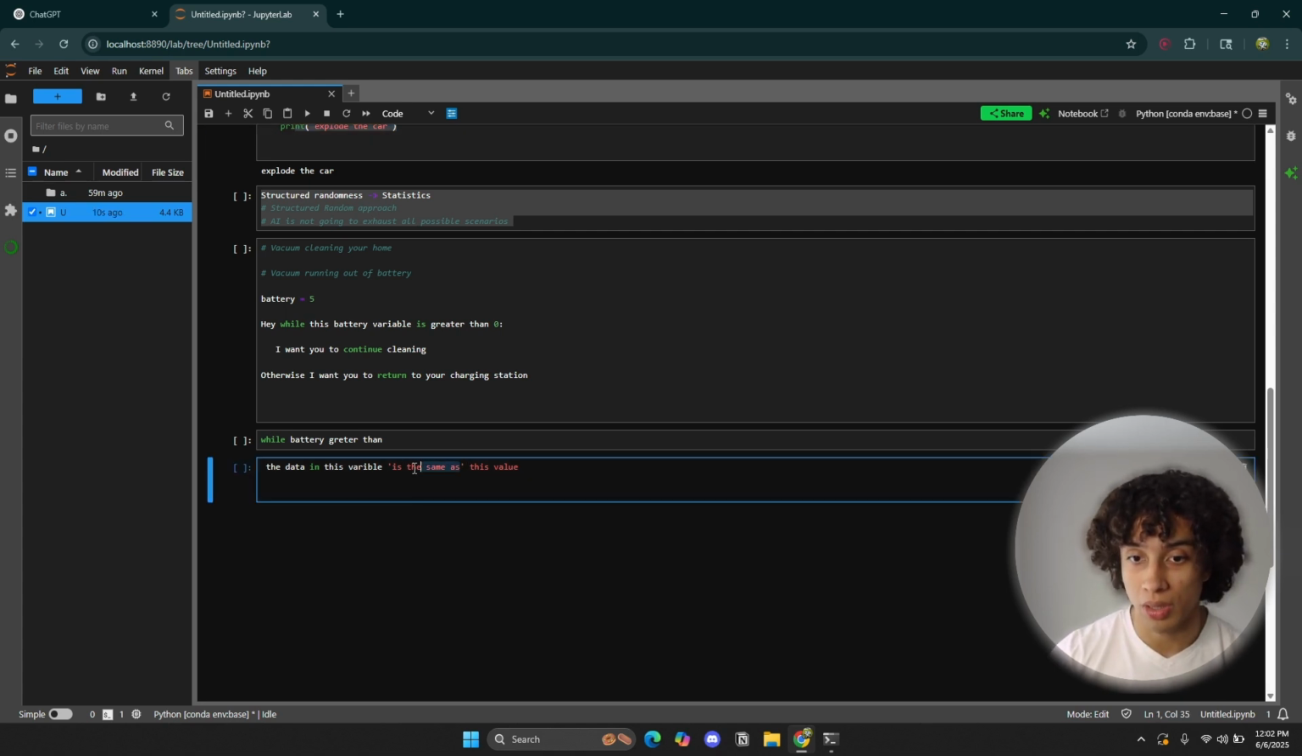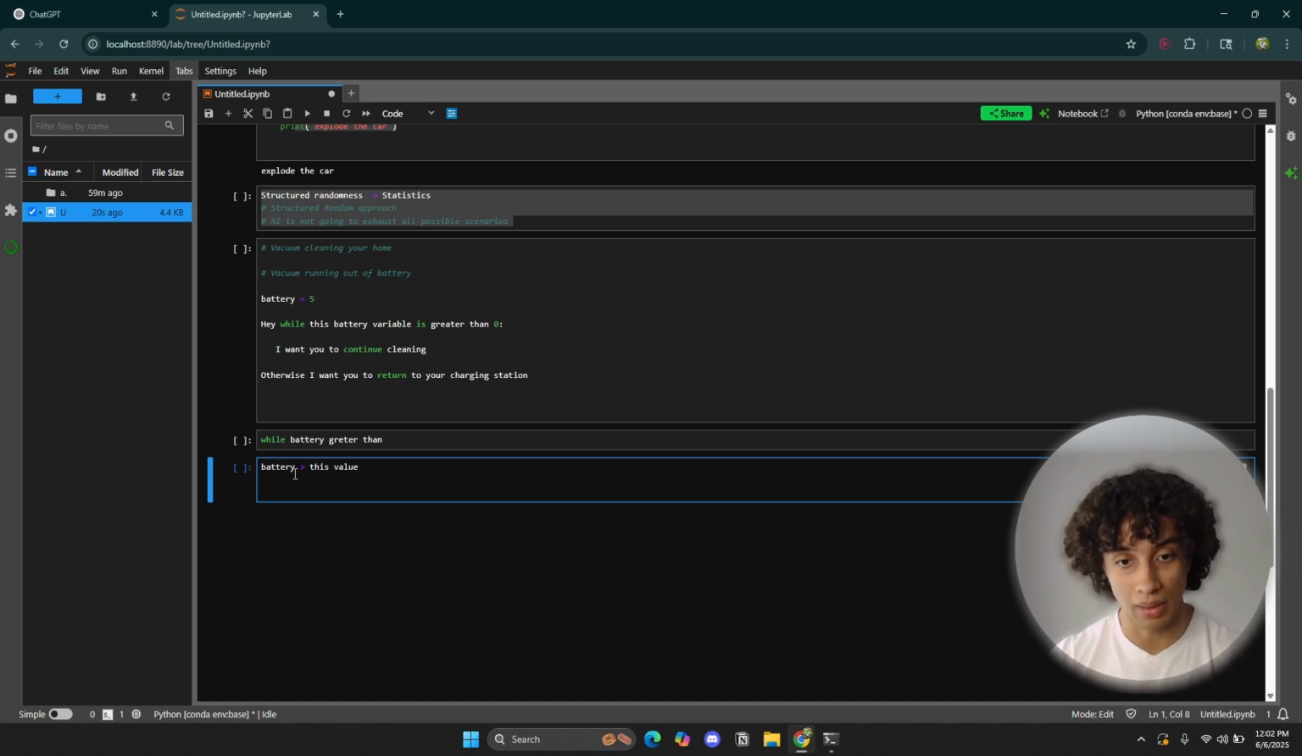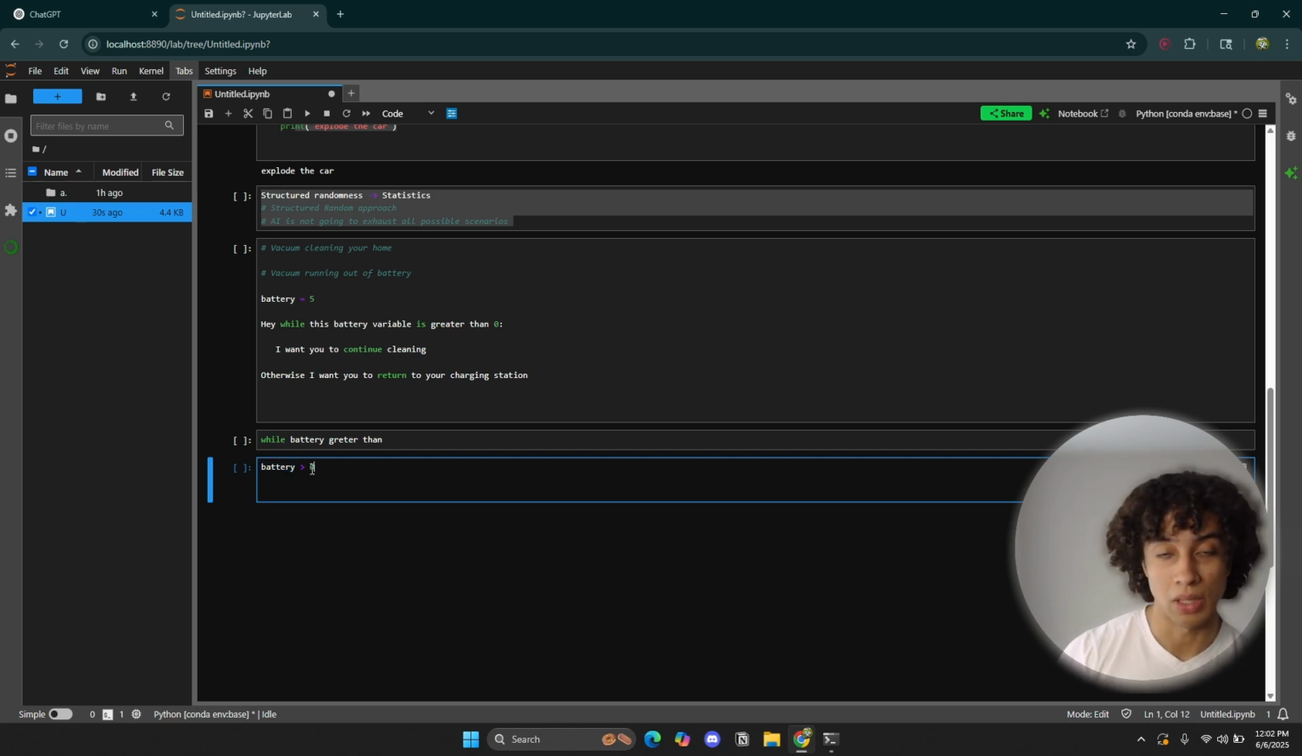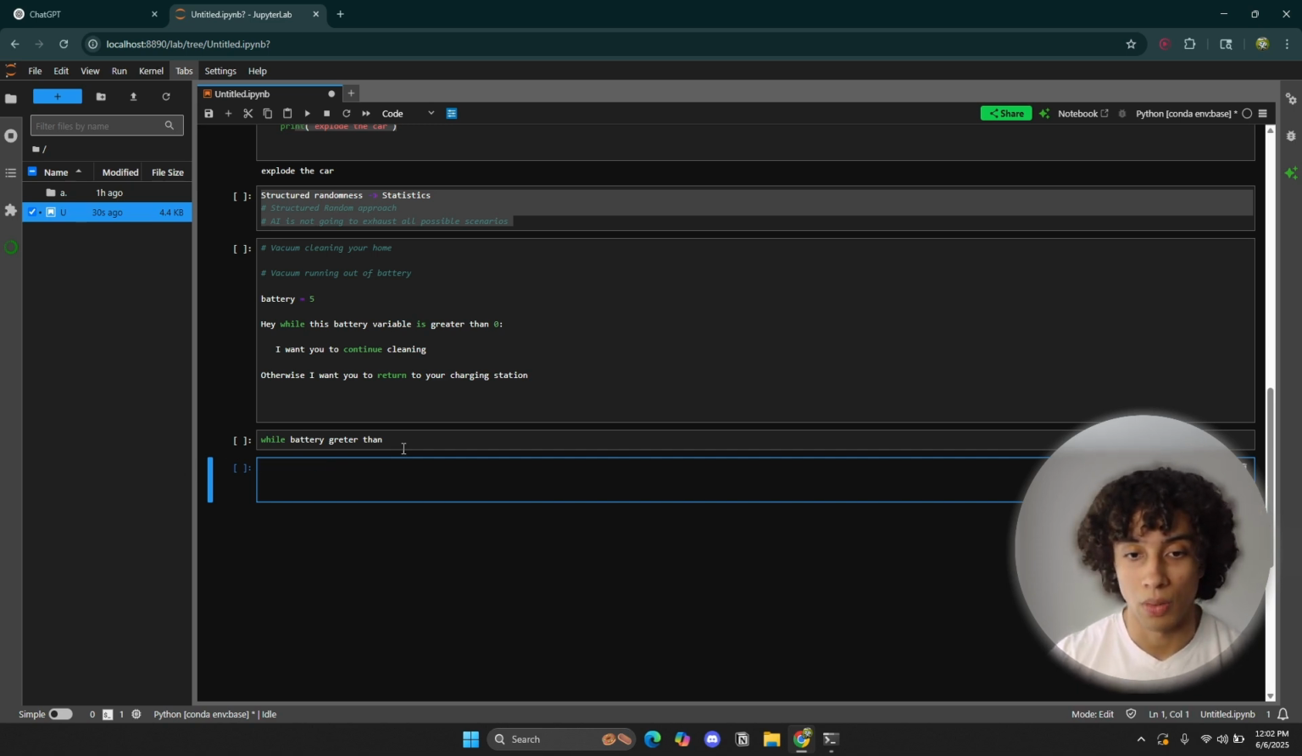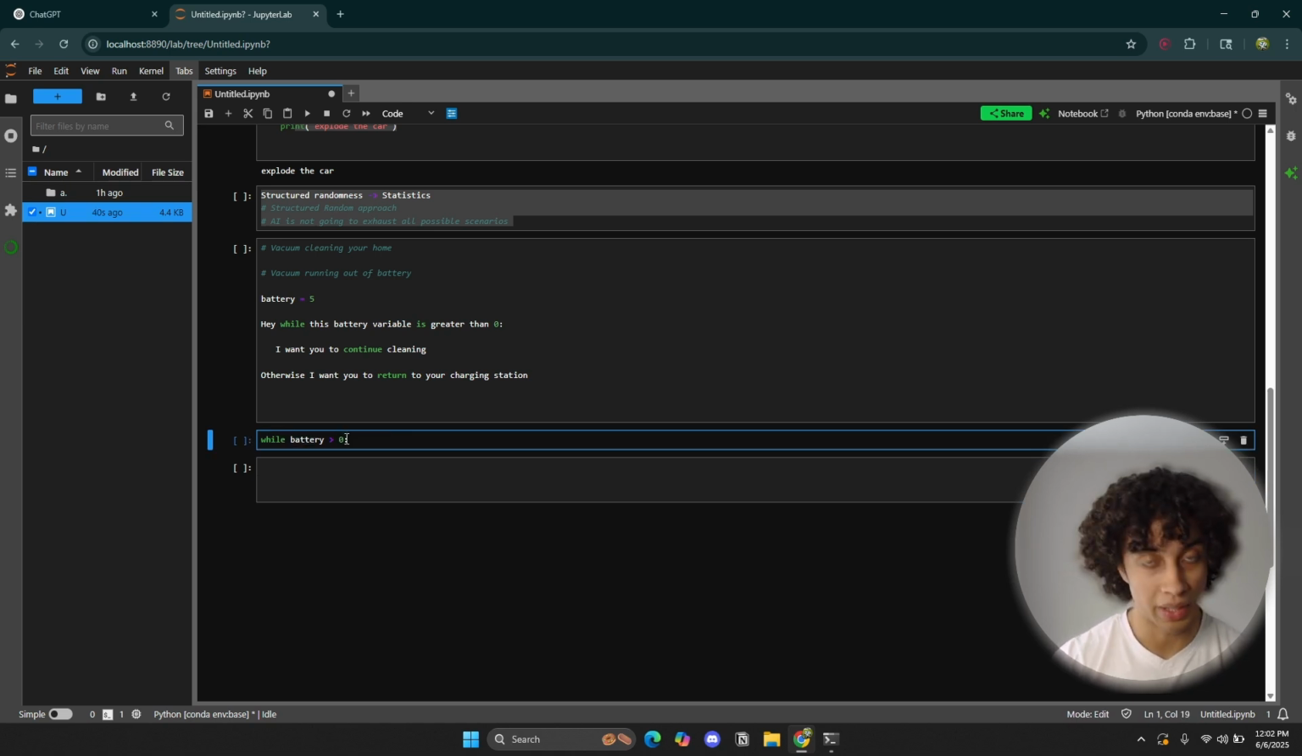This time, we're not talking about is the same as. We're talking about greater than. What is the symbol that represents greater than? It's this symbol right here. The data in the variable battery is going to be greater than what value? Than 0. It could be anything you want, but in our example, we're going to say 0. So while the battery is greater than 0, that's how you write it in Python.